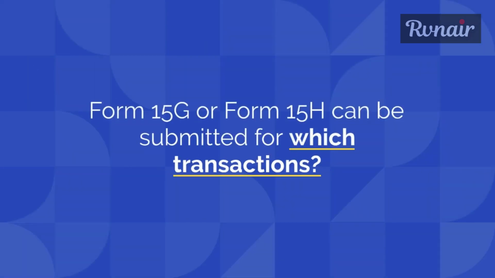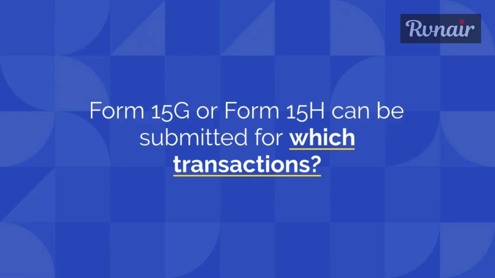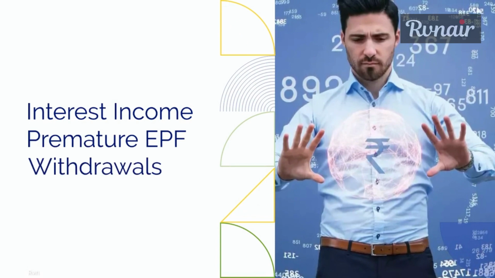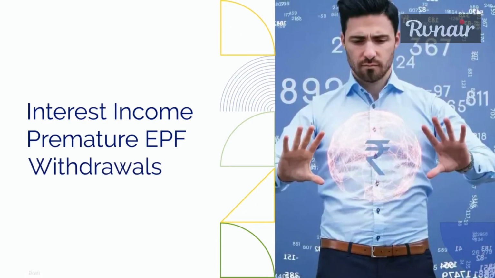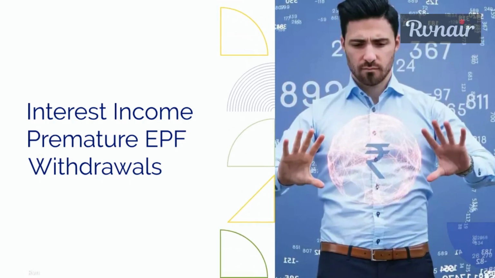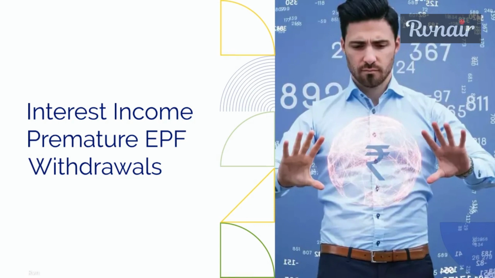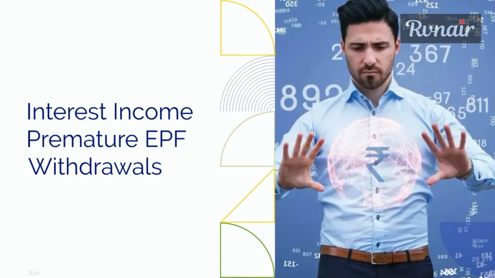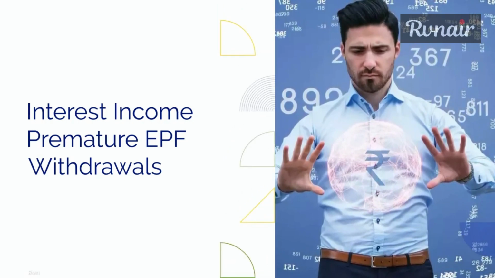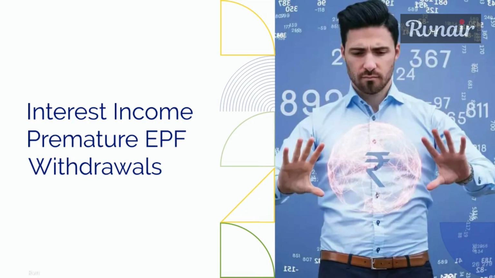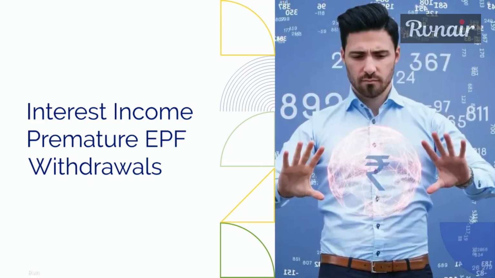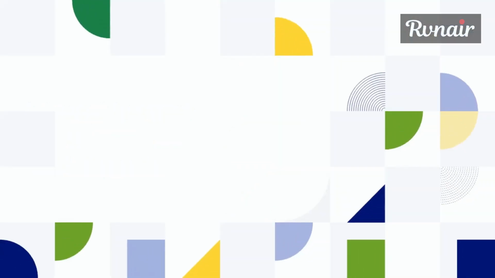Form 15G or Form 15H can be submitted for which transactions? Form 15G or Form 15H can be submitted for these transactions, namely interest income, to banks and financial institutions deducting TDS on interest income. Premature EPF withdrawals: any amount of 50,000 rupees or more withdrawn before 5 years from the date of opening the account is liable for TDS. But the compliances can be avoided on furnishing Form 15G or Form 15H subject to fulfillment of conditions.